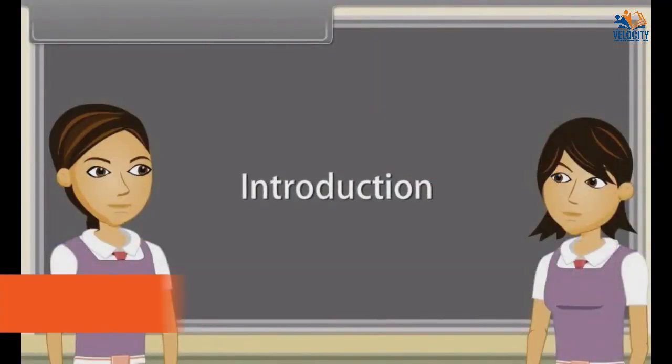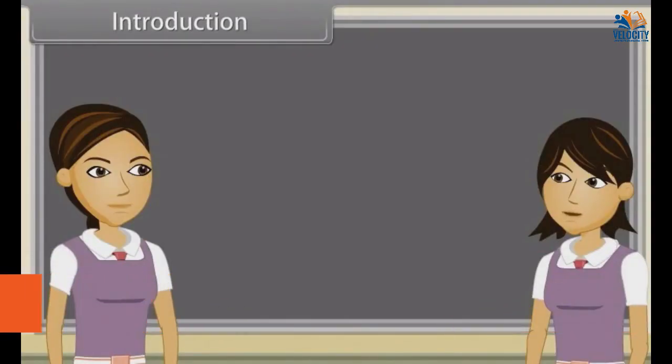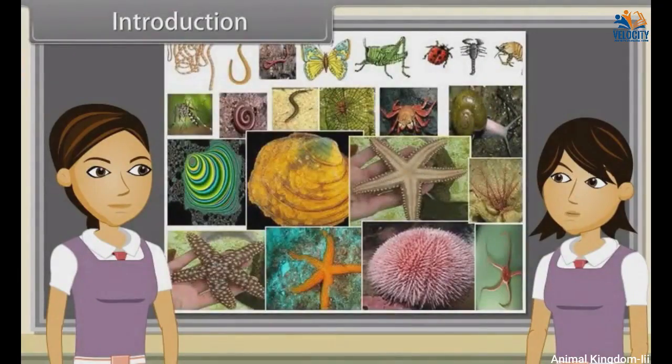Introduction. Sharmila, in our last discussion we studied characteristics of platyhelminthes, aschelminthes, annelida, arthropoda, mollusca and echinodermata. Yes, now we are going to discuss characteristics of hemichordates, chordates, vertebrates, cyclostomata, chondrichthyes, osteichthyes, amphibians, reptilia, aves and mammalia.